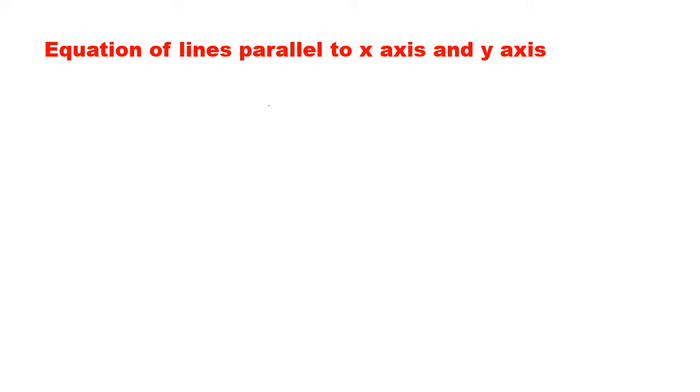Now we go to equations of lines parallel to the x-axis and y-axis. So let me write the equation x is equal to 2. Now you can see there is no y here, so I can write this equation as x plus 0y equal to 2. Now you can take y equal to 0, y equal to 3, y equal to minus 1. When you take y equal to 0, 0 into 0 is 0, so x equal to 2. When you take y equal to 3, 0 into 3 is 0, so x is equal to 2. When you take y equal to minus 1, minus 1 into 0 is 0, so x is equal to 2.